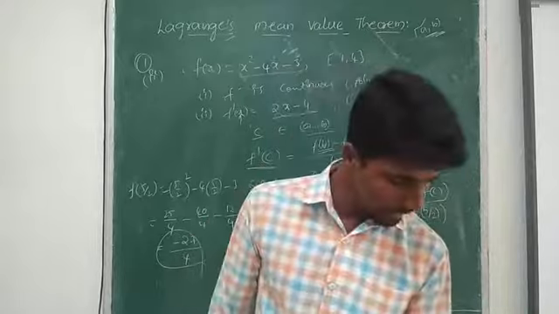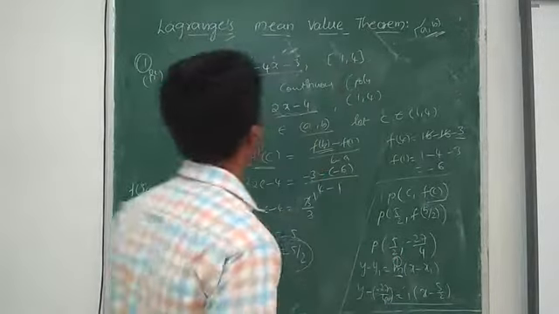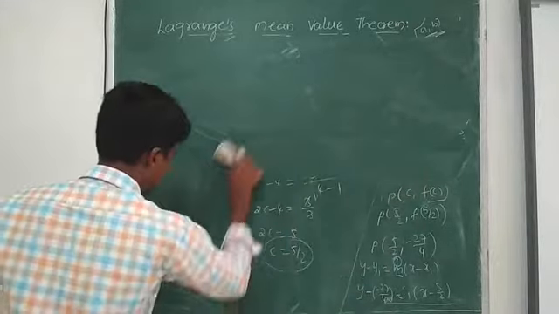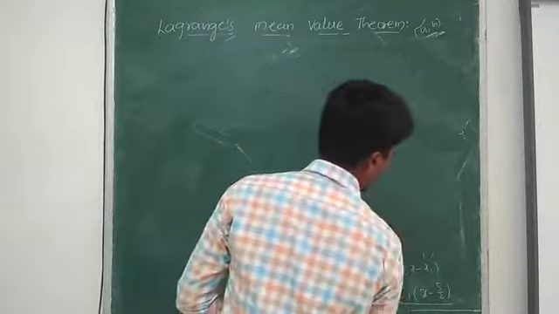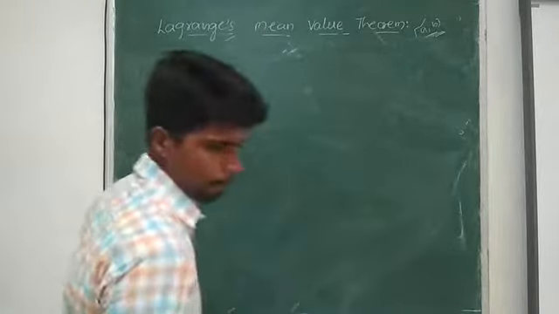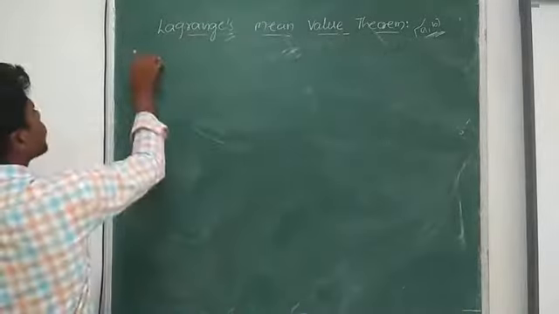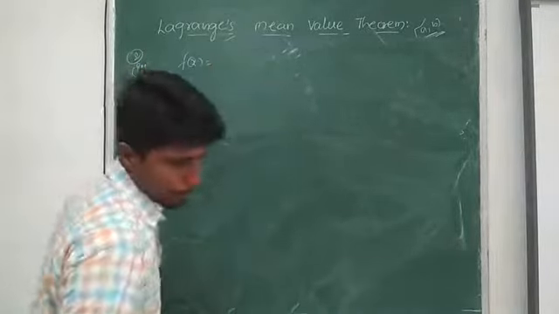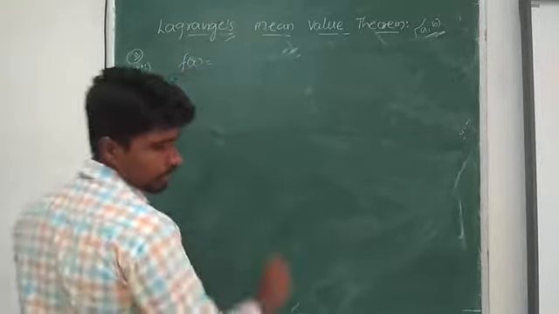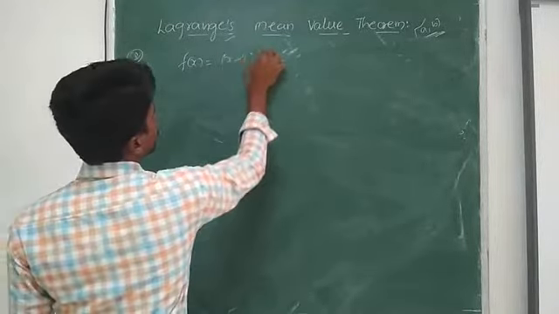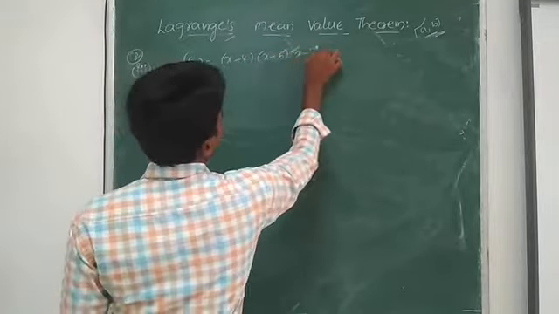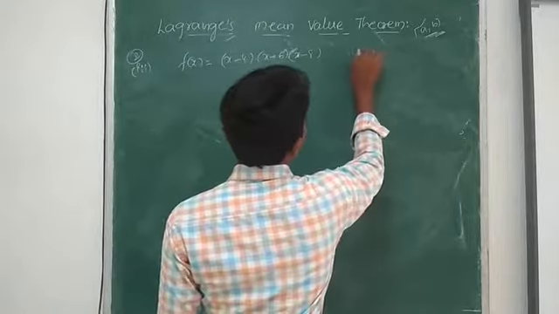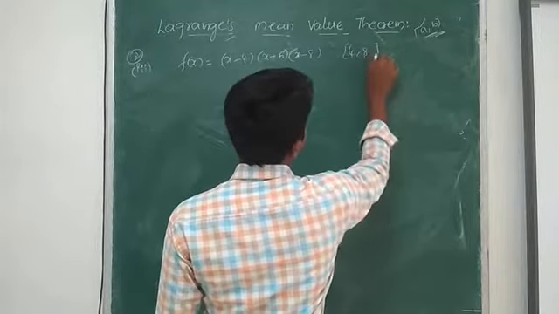Question number 2, given f of x is equal to (x minus 4) into (x minus 6) into (x minus 8), defined in interval 4 comma 8.